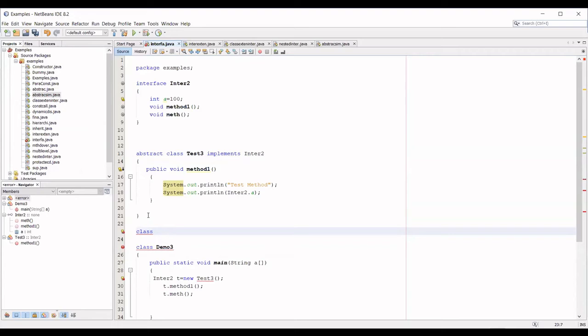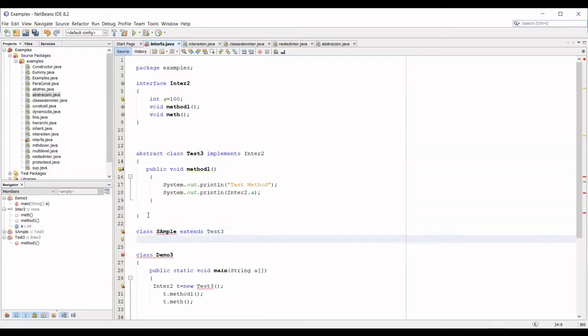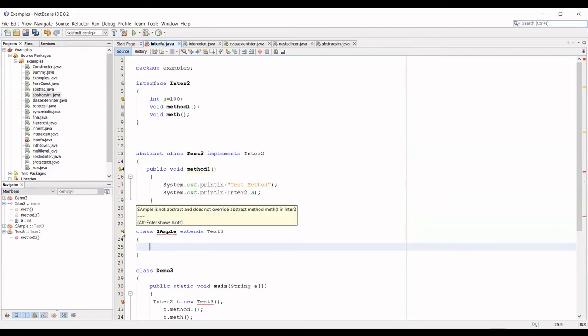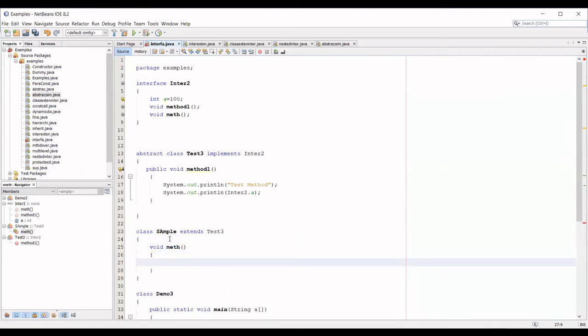Any class I can have. So some class I'm writing, which extends this test3. Then within this, I'm going to implement the other method. So what is the method? void meth. Within this, I'm going to implement this method.